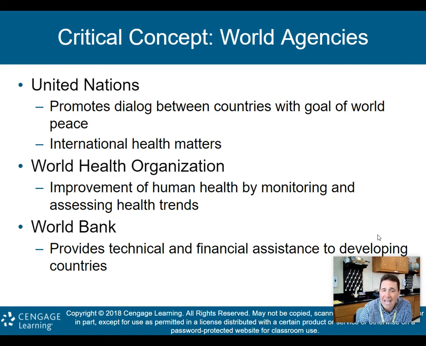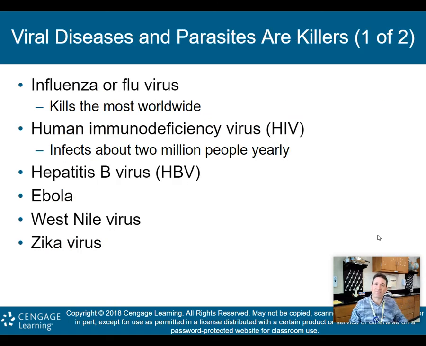And the World Bank actually provides technical and financial assistance to developing countries when it comes to their risk assessment and helping them to alleviate some of the health concerns in their countries. The World Bank might step in and give them some assistance to maybe install running water or flush toilets in people's homes to be able to live more sanitary and to then decrease that risk of getting some kind of health hazard.